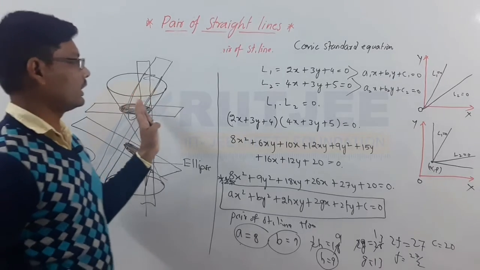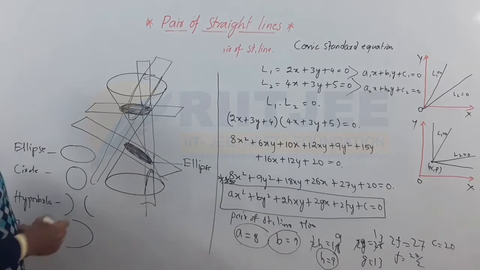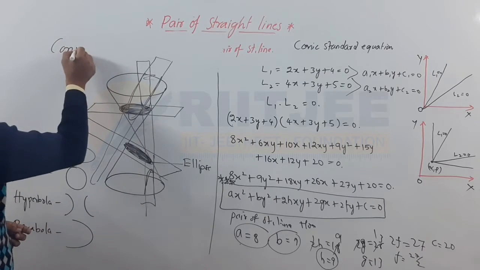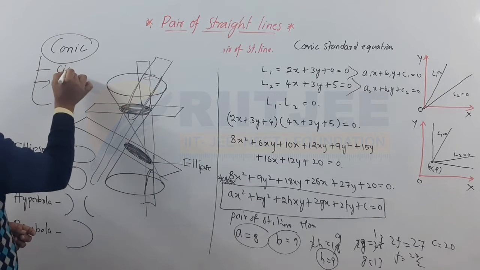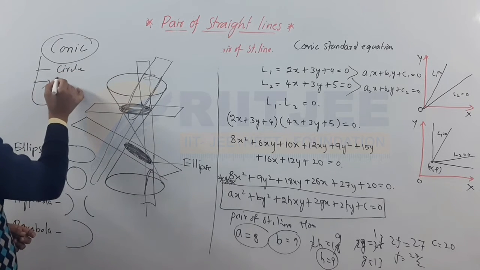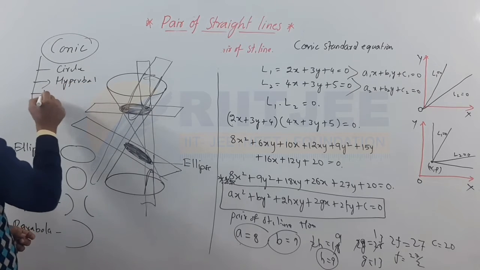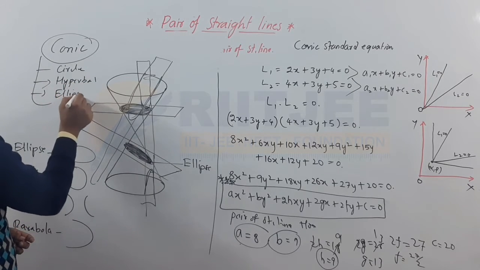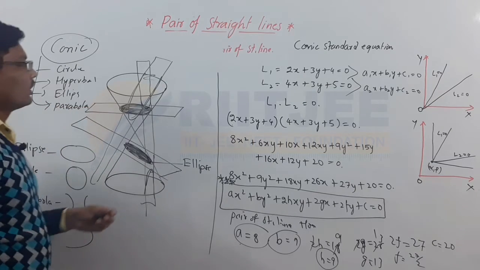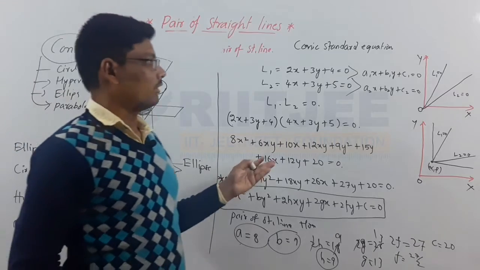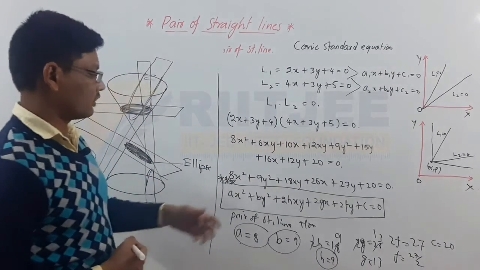So no need to get tension about this one here. This is only about conic. In conic we have four forms. The first one is circle, the second one is hyperbola, the third one is ellipse, and the fourth one is parabola. These are the terms that will be involved in the second year, so no need to get tension about this one here.